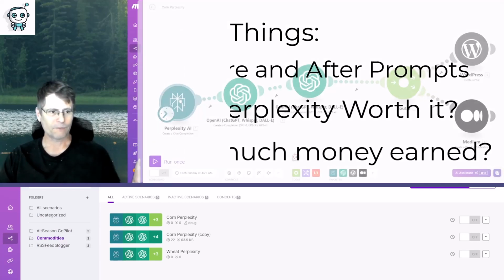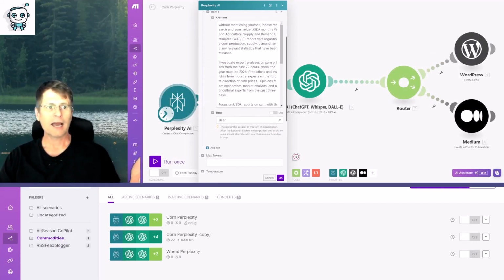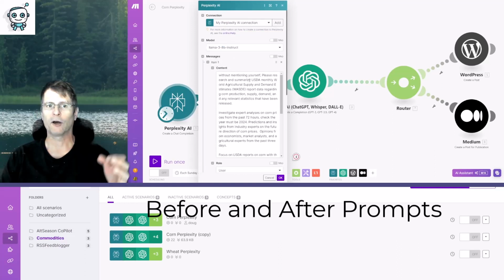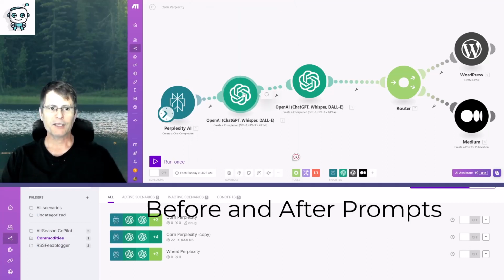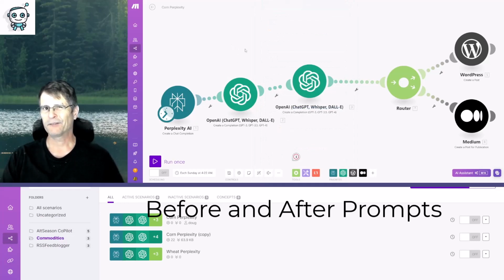So let's dive in. First of all, when I did the messages to instruct the Perplexity AI, I had a message from the user and I just told Perplexity what to do, just like I was giving a command right on Perplexity's homepage. Next, I had ChatGPT go through that and write a 10-word title that's kind of clickbait.